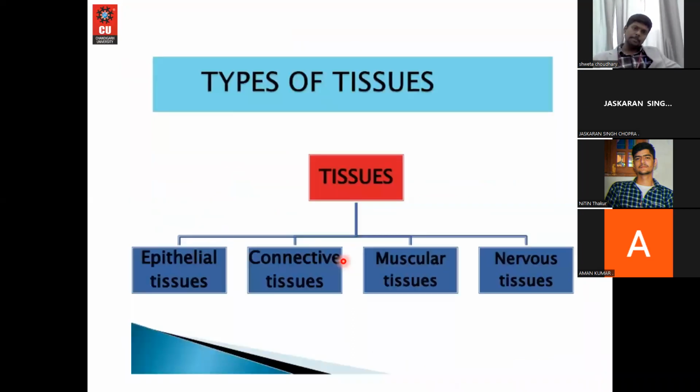Then yeah, this is the simplest classification of tissues in the human body. So we have four types of tissues: epithelial tissue, connective tissue, muscular tissue, and nervous tissue. Only these four tissues we have.